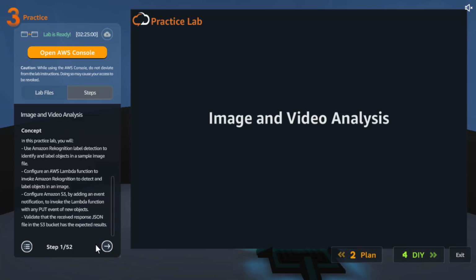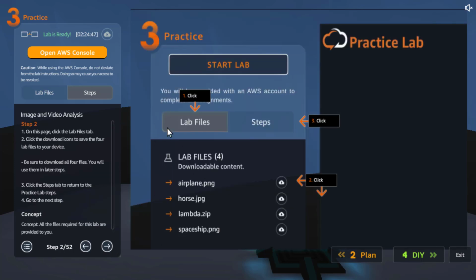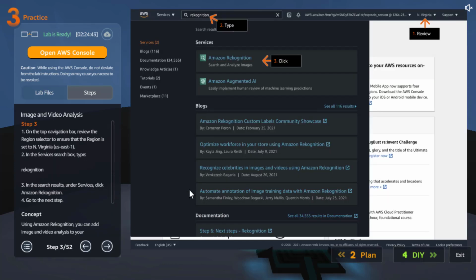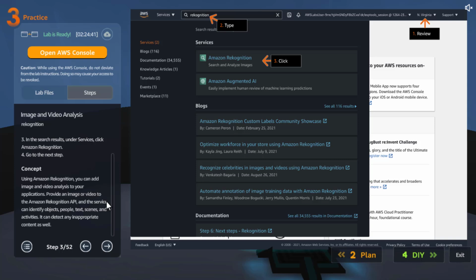Each of these steps will have a concept related to what we are going to do here. Most of the time I won't read it, but I would recommend you pause the video, read it, and then move on to the next step. So it's talking about downloading the files, which we already did. Then it's asking us to go to Rekognition.